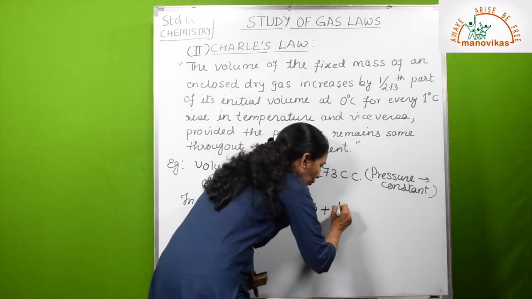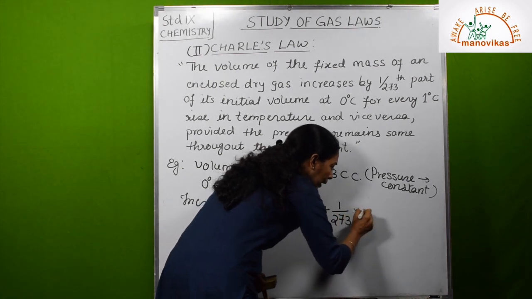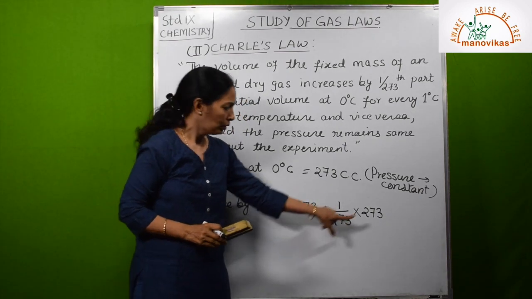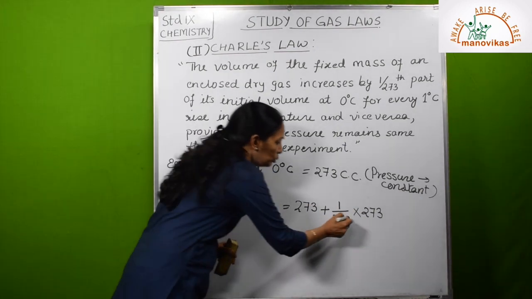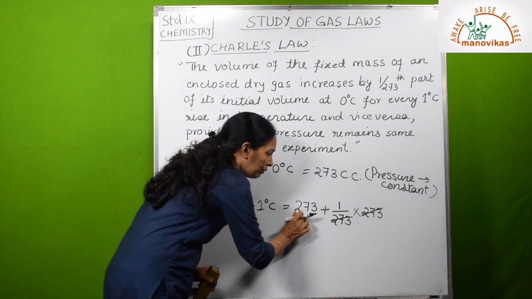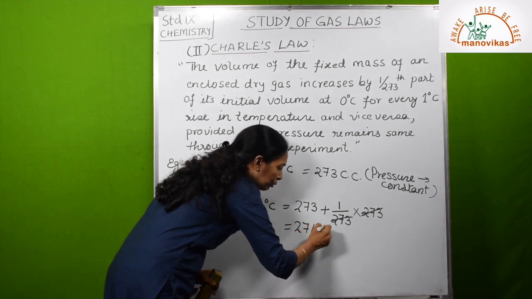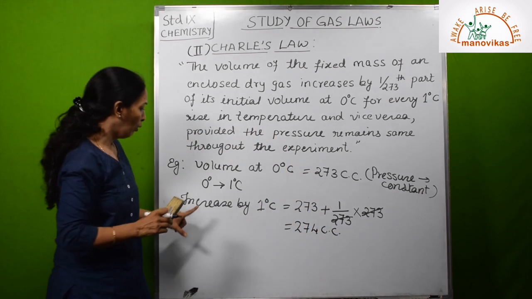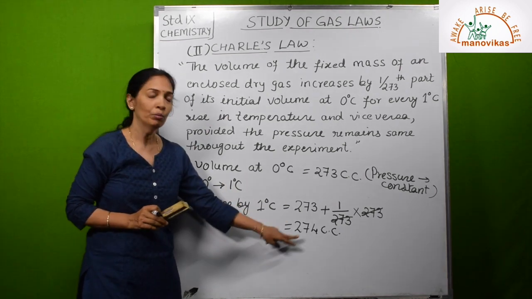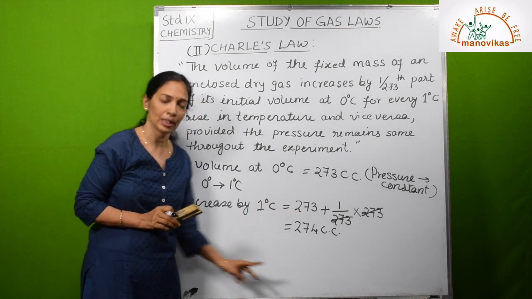What is the increase? 1/273 multiplied by 273, that is 1/273th of the initial volume. So this 273 and 273 will be cancelled. It will be 273 plus 1. So what will be the volume? 274 cc. So if the temperature increases by 1 degree Celsius, the 273 cc will become 274 cc.